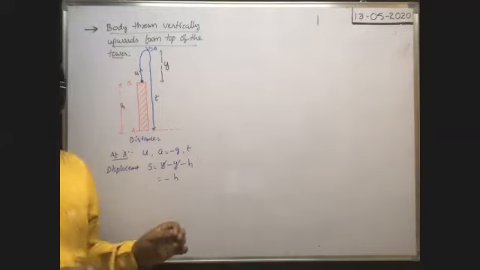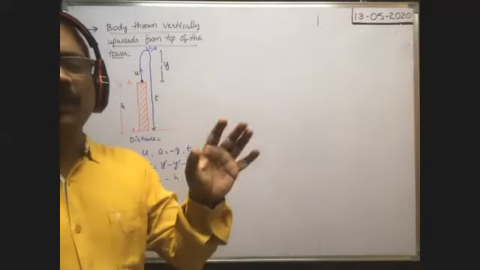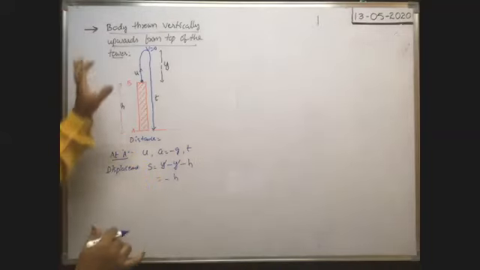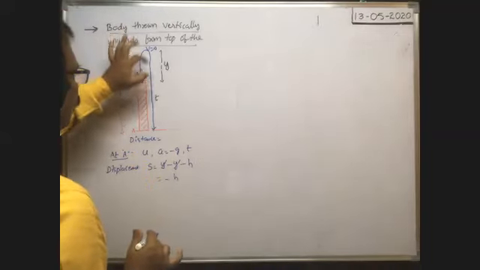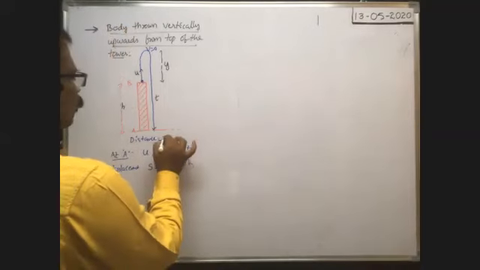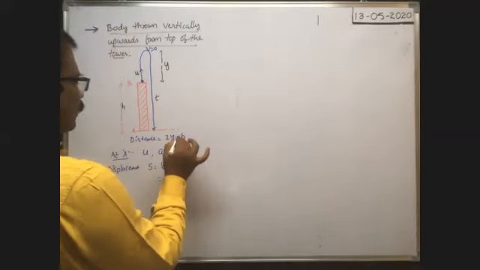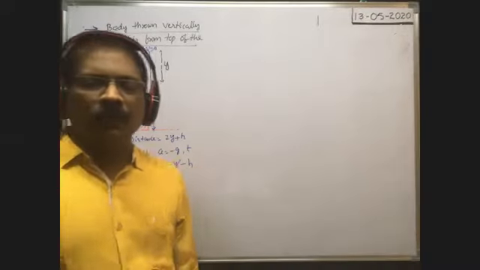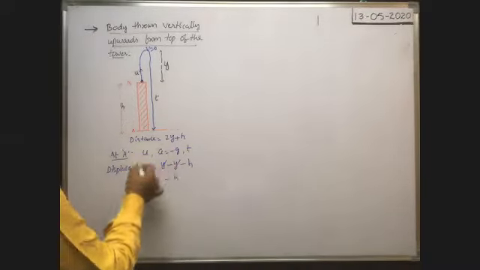To find the distance traveled, irrespective of the direction of motion, we have to measure the total length of the path traveled. This length y plus this length y plus this length h. That's why 2y plus h is the total distance traveled, and the displacement is equal to minus h. Okay. Now, what is the relation among these?